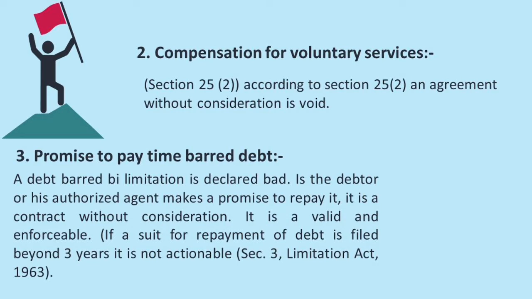Now tell me, without consideration, no contract. However, under section 25, even though a contract is without consideration, it is valid. What are those 3 points? One is love and affection. Number two, compensation for voluntary services. And number three is time barred debt. So these are the 3 points enshrined under section 25.